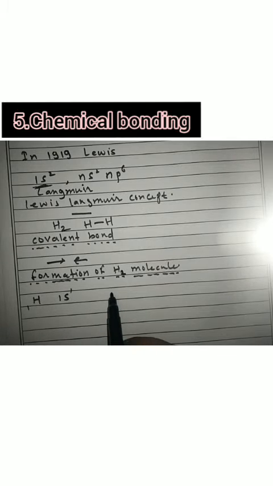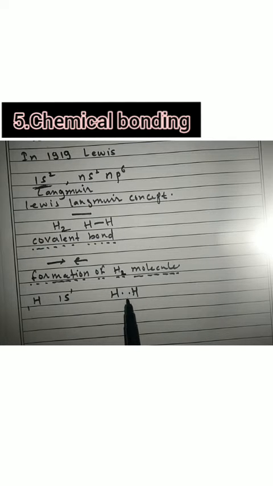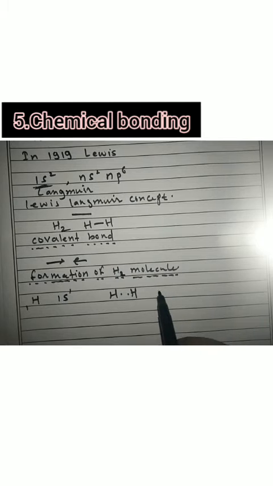I will write it like this: hydrogen with one electron, another hydrogen with one electron. Now instead of writing these two dots or two electrons, I will directly write the bond between the two hydrogen atoms. I'll write it like this, H2, or like this, H2, one and the same. Now, the bonding electrons present inside the bond belong to both the atoms.